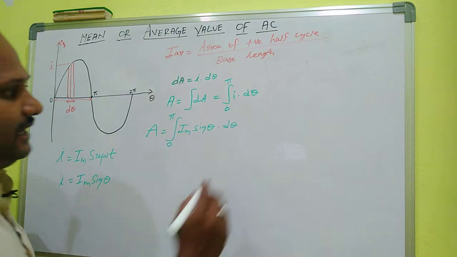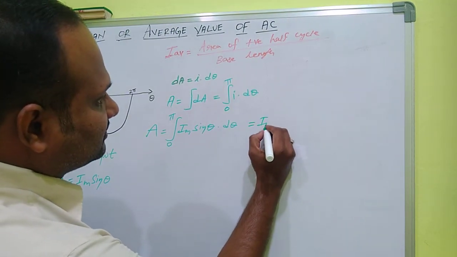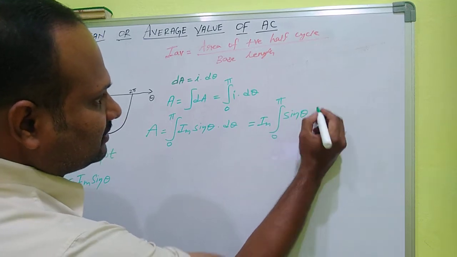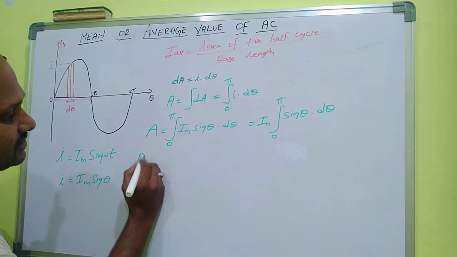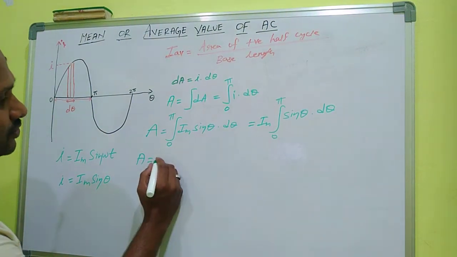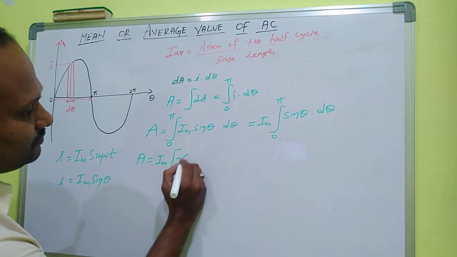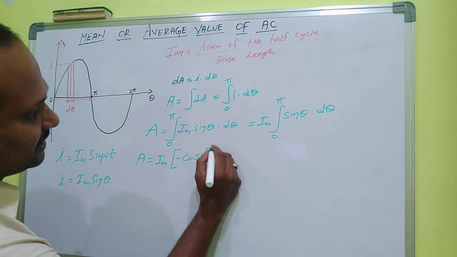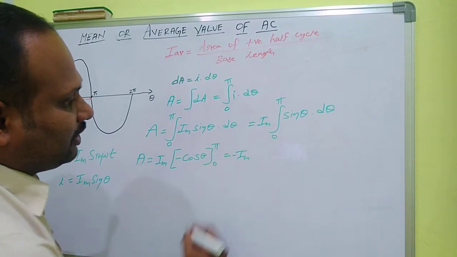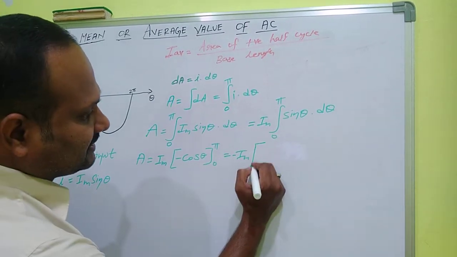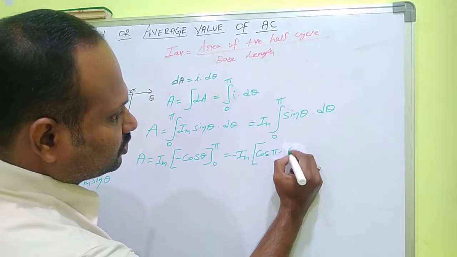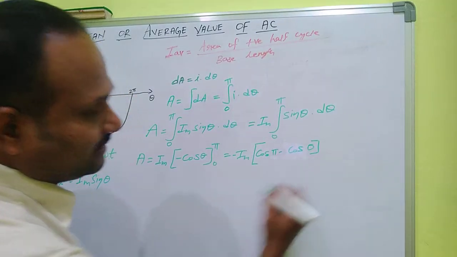Okay. Next, Im is constant, which is taken out of the integration. So 0 to pi sin theta d theta. The integral of sin theta d theta is what? The integral of sin theta d theta is minus cos theta. So Im into minus cos theta, where the integral is taken from 0 to pi. Substitute the limits. Minus is taken out, so only cos theta is remaining. Cos of upper limit pi minus cos of lower limit 0. Cos pi minus cos 0.